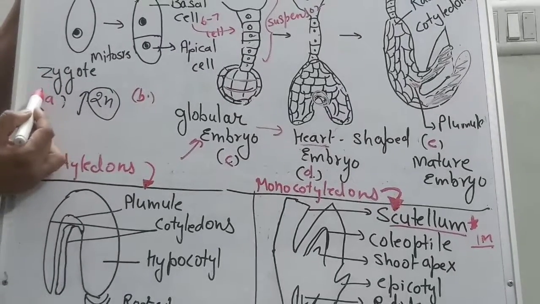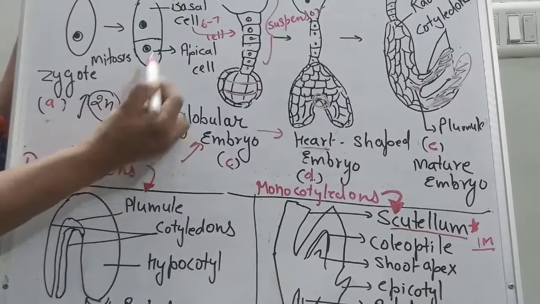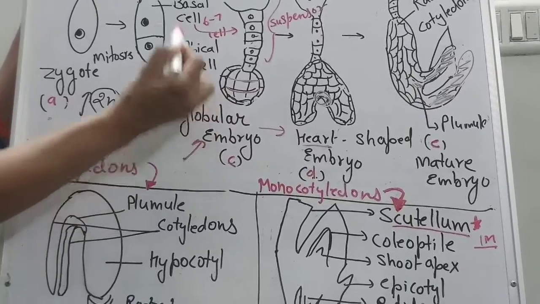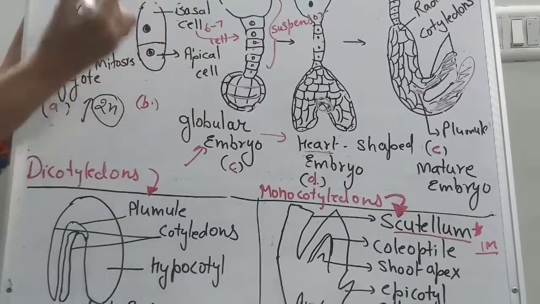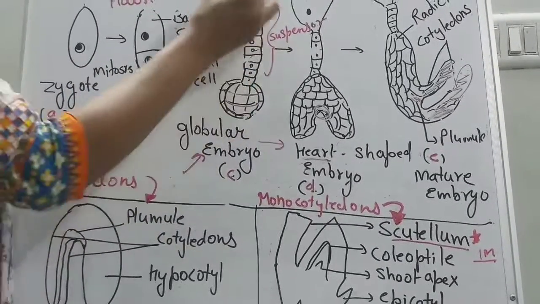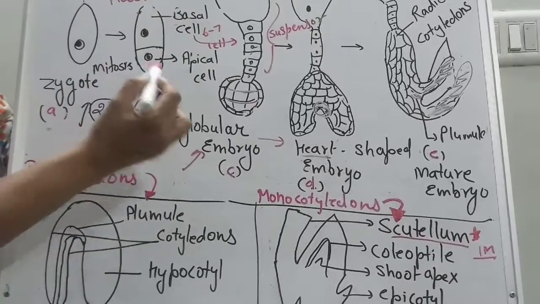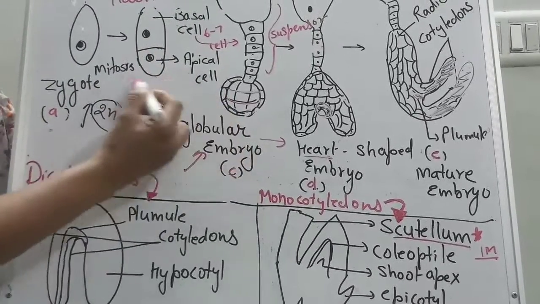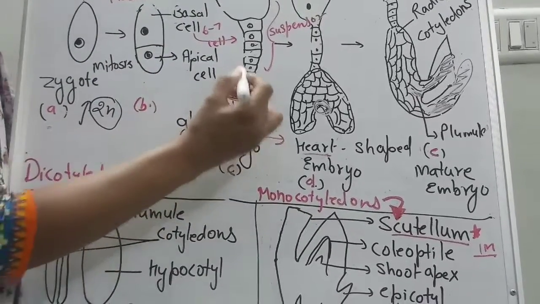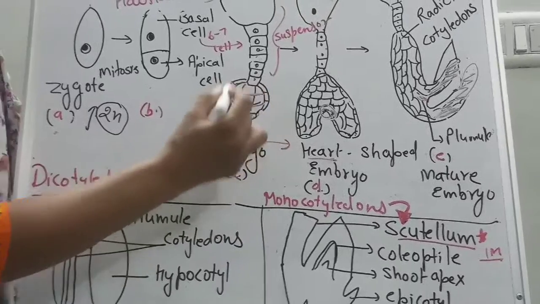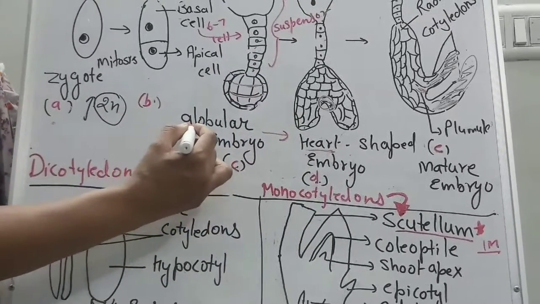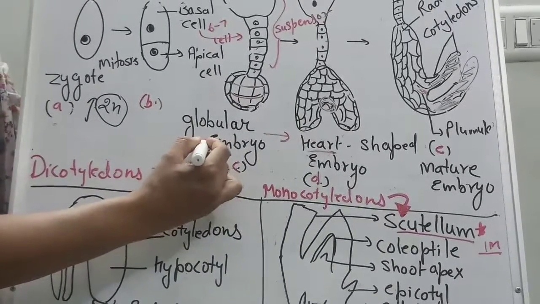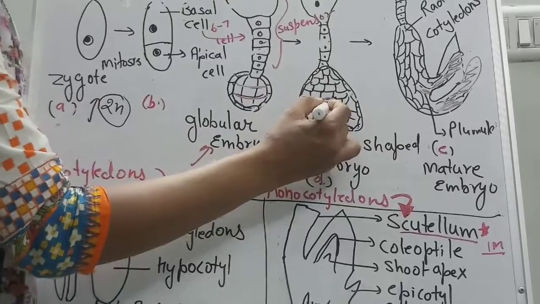Okay, so the zygote gives two cells: basal cell and apical cell. The basal cell continuously divides 6 to 7 times, and this is called the suspensor. The apical cell divides continuously, two horizontal and two vertical divisions, making a globular shaped embryo. This one is a heart-shaped embryo.